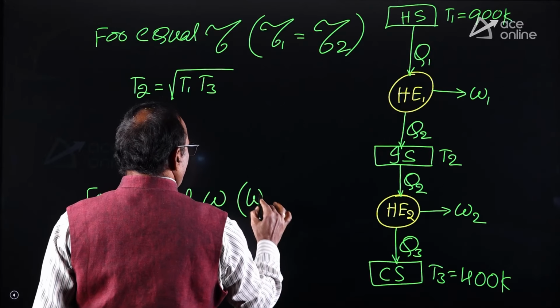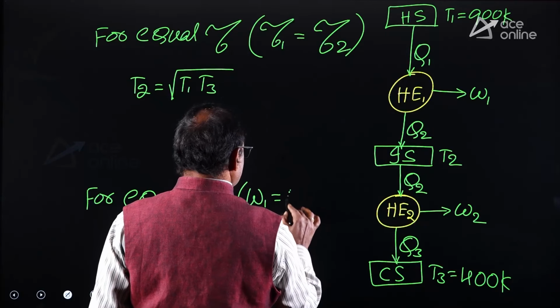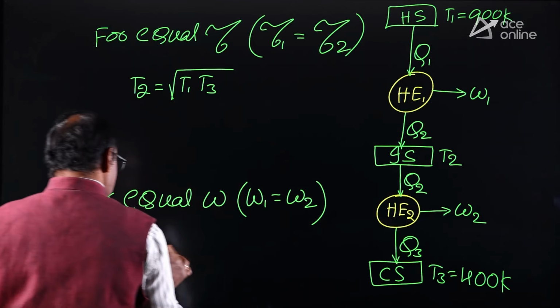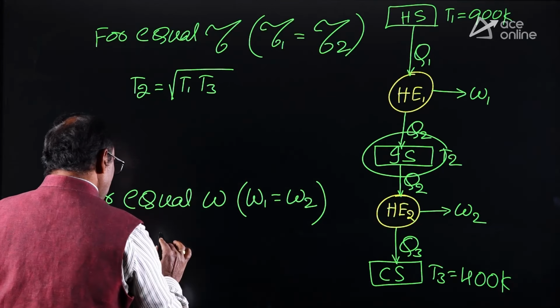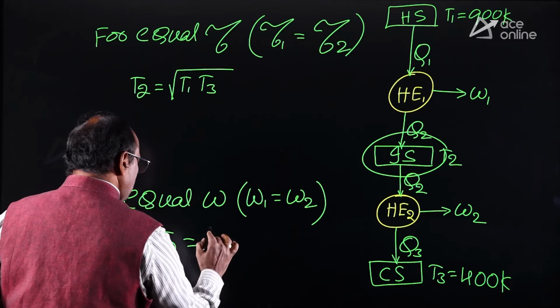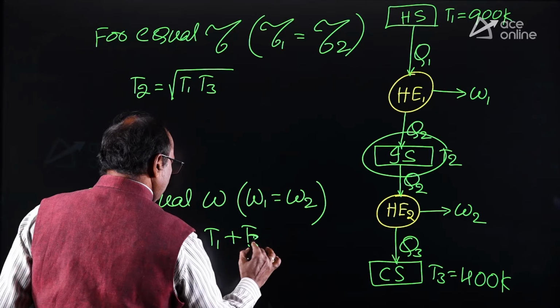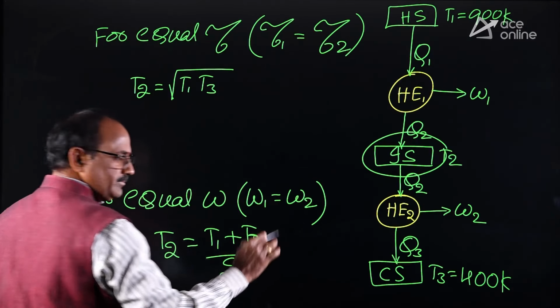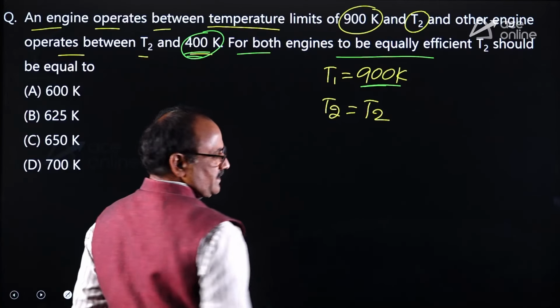it means work given by the first heat engine is equal to work given by the second heat engine. For this condition, the intermediate source temperature T2 equals the arithmetic mean of T1 and T3, that is (T1 plus T3) by 2. Okay. But the given problem is for equal efficiency.